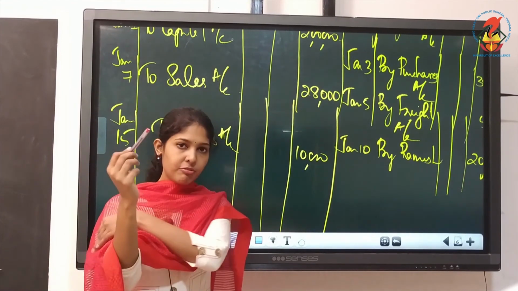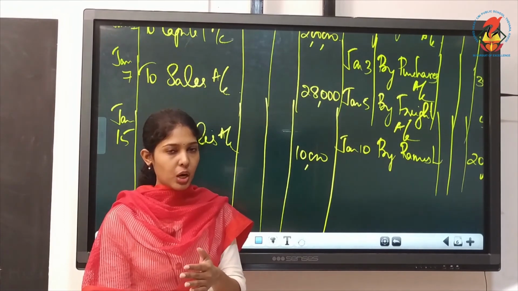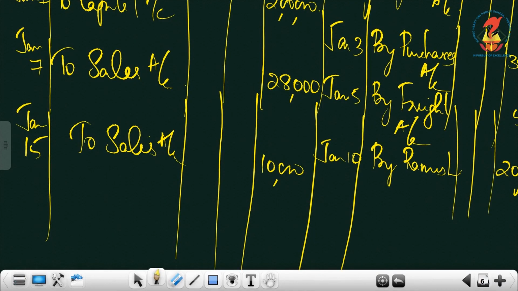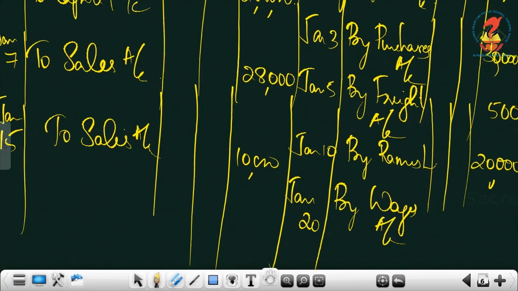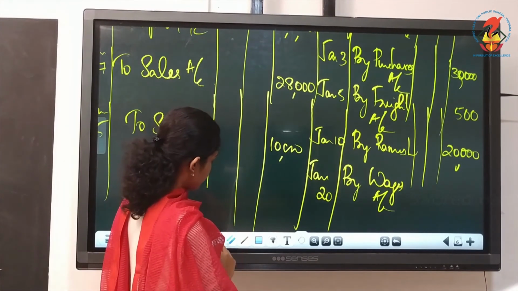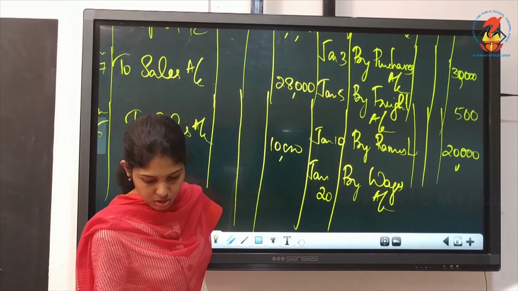Always think of the entry first, then think of what is happening to the cash account. So again cash is getting credited here. So by wages, it's on Jan 20th, 10,000, yes.